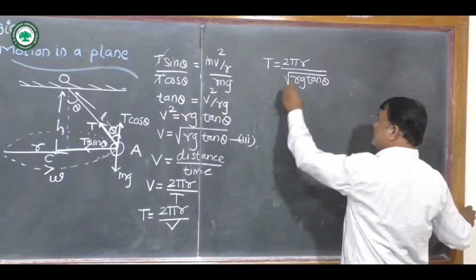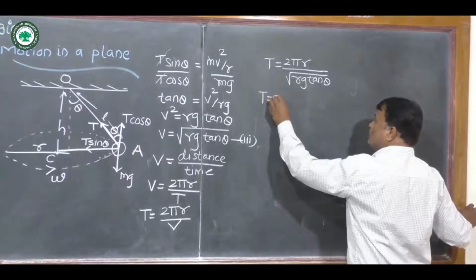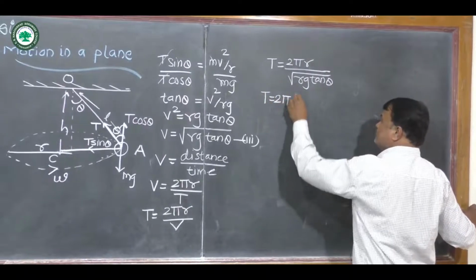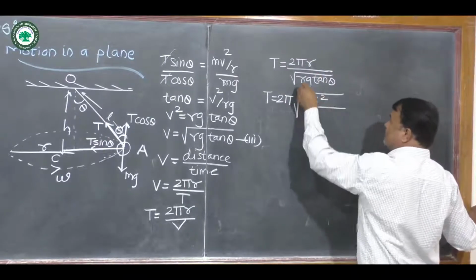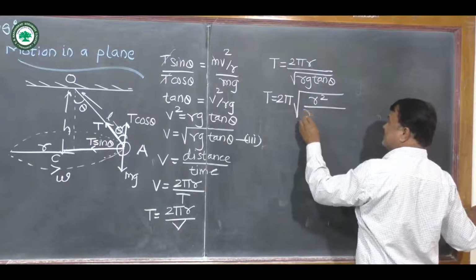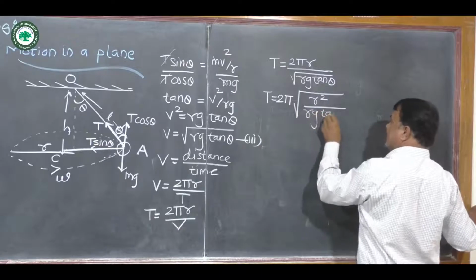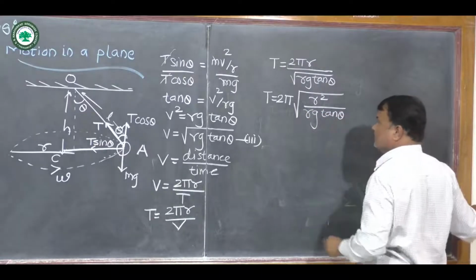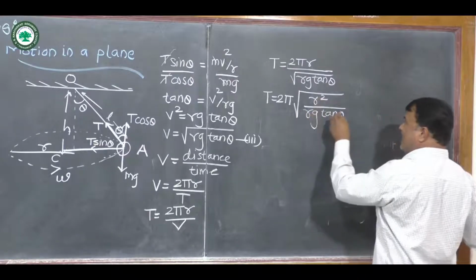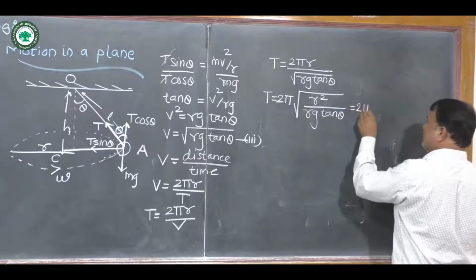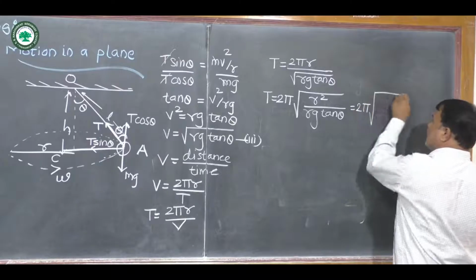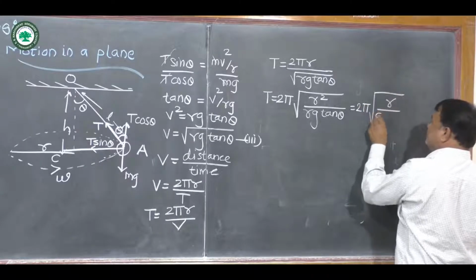On simplification, we get T is equal to 2 pi in square root, this r will become r square upon rg tan theta. Now this r square divided by r will become only r. So we write T is equal to 2 pi under root r upon g tan theta.